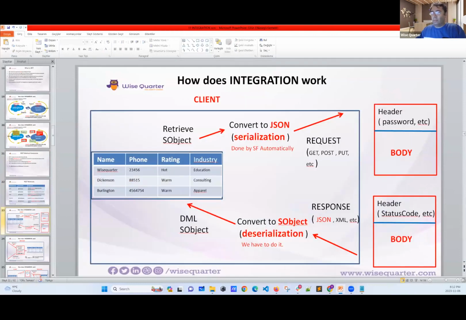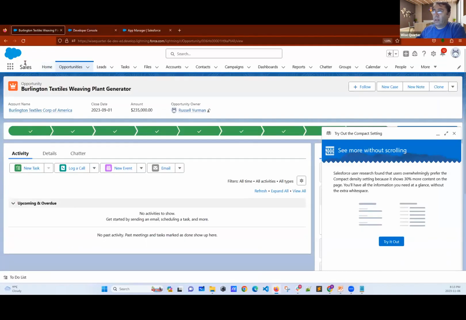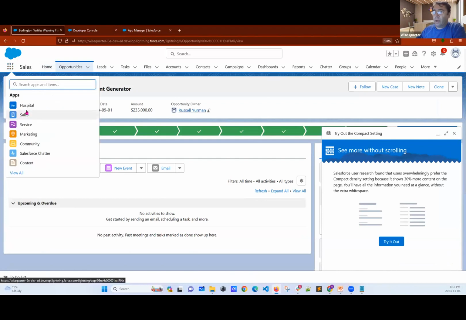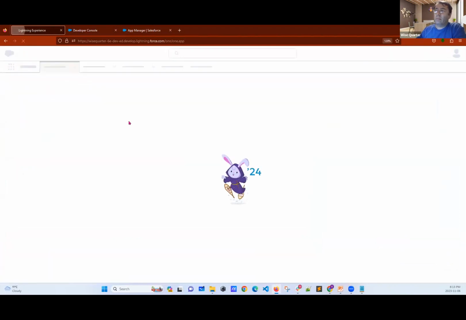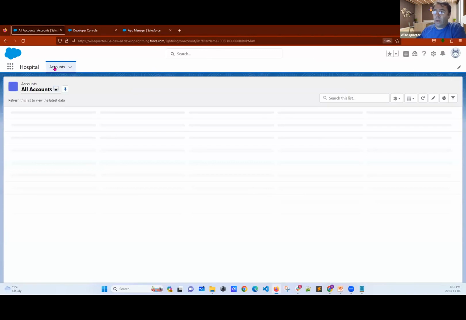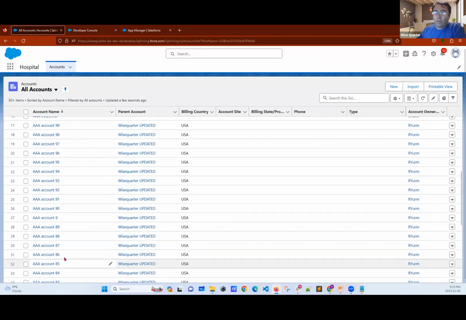Now think that this is the client side. We want to post some data. Think that here we have some data. Let's go to my account object again. I have the account object. As you see, I have lots of data.